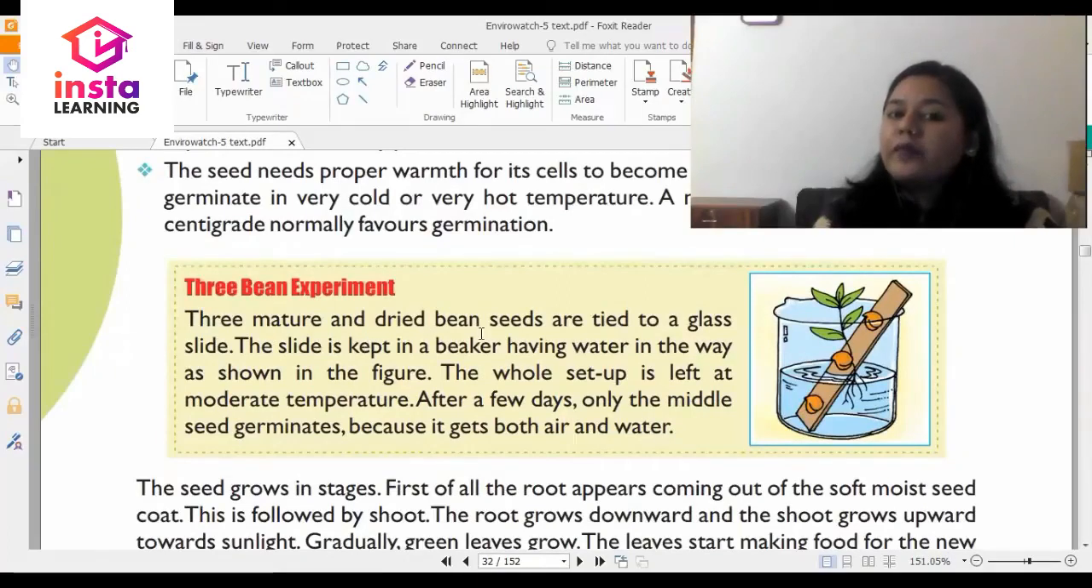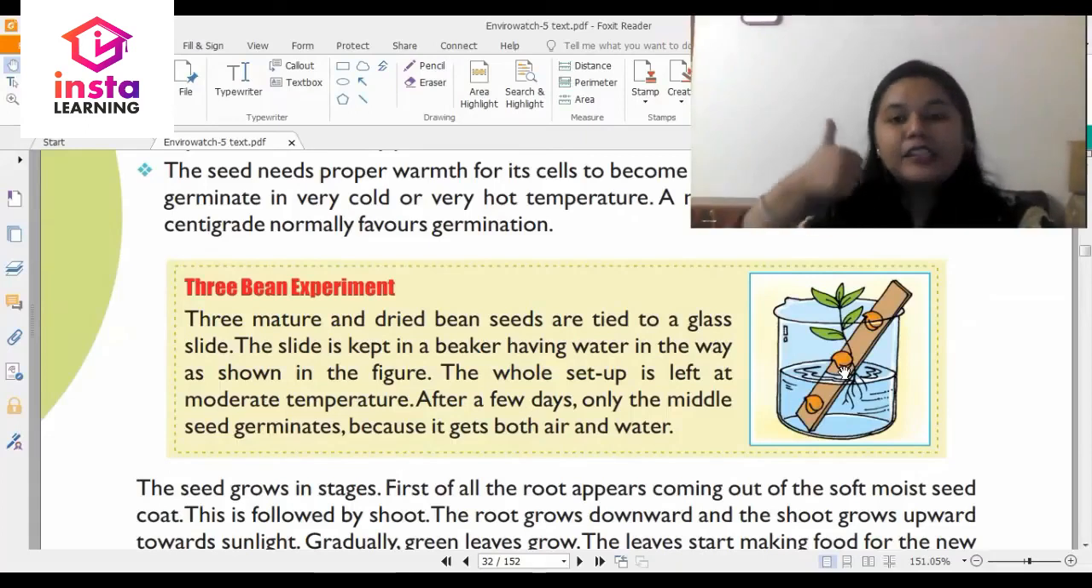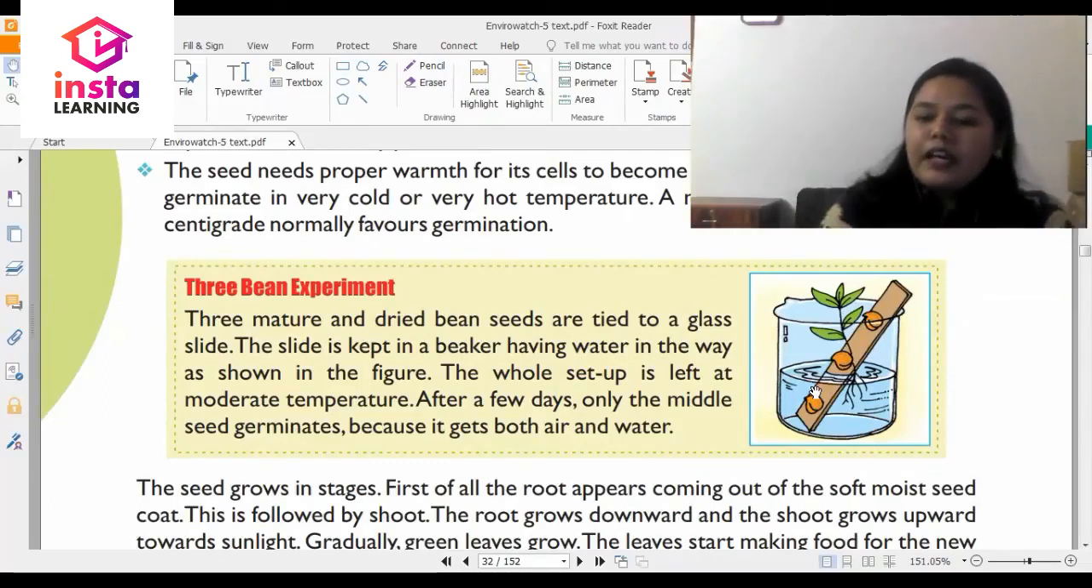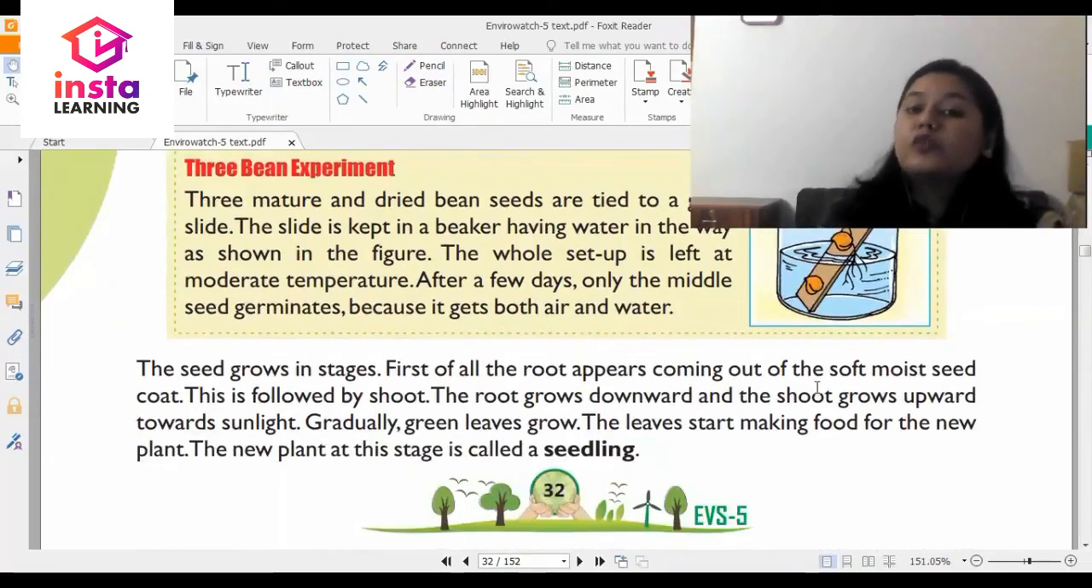Three mature and dried bean seeds are tied to a glass slide. So you can see these bean seeds which are tied to a glass. The slide is kept in a beaker having water, in the way as shown in the figure, so half filled. The whole setup is left at moderate temperature, and after a few days only the middle seed germinates because it is getting air as well as water. See, this one is not getting water at all, so it will not grow, and this one is very deep inside the water.